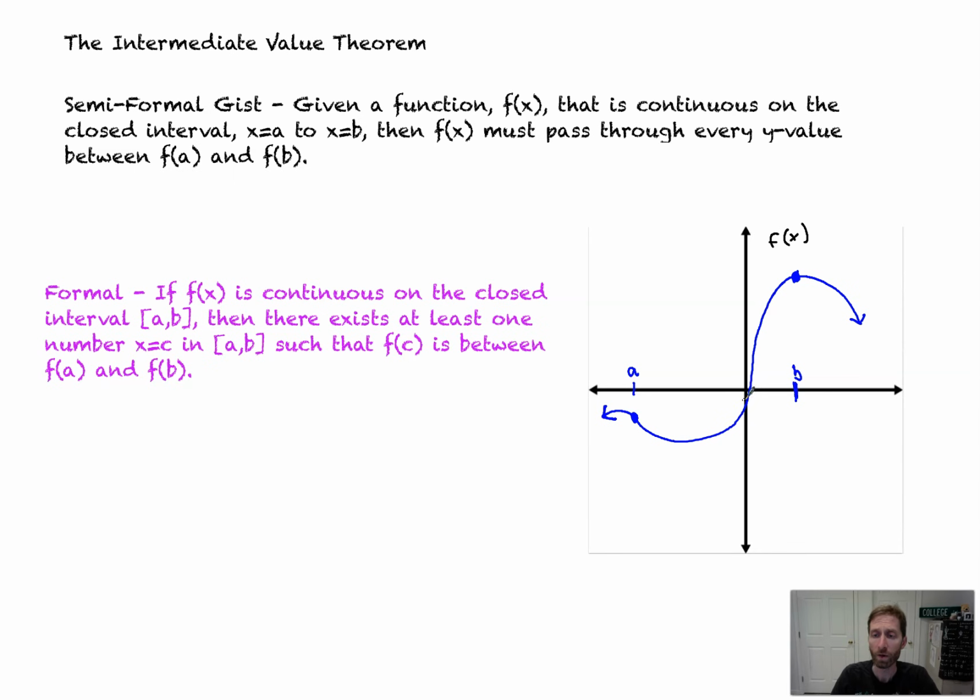What does that mean? Well, that means there's got to be some point c, comma, f of c, such that f of c is between f of b, this y value, and f of a. It's that simple. You got to take on every single y value. Now, the actual problems that go with it, a little bit gnarly, but we're going to get through them together.